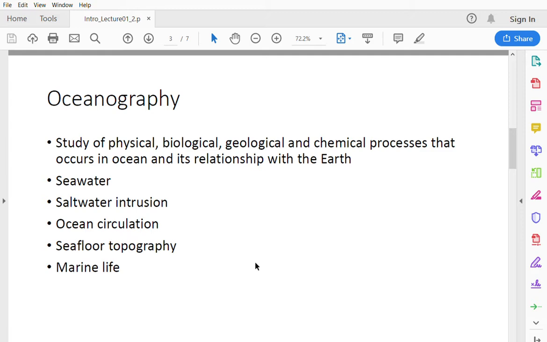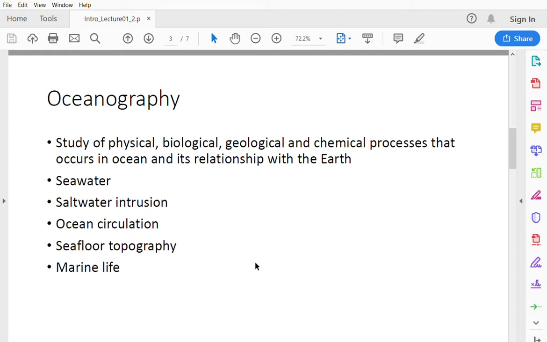Another very important event that we study in oceanography is ocean circulation. The ocean waters are also very well connected. So all the oceans, whether it's the Atlantic Ocean, Pacific Ocean, Arctic Ocean, or Mediterranean Sea, all that water is circulating and mixing around each other. They are not stationary, but are moving around from one ocean to another. That whole event of circulation of water across different oceans is called ocean circulation.